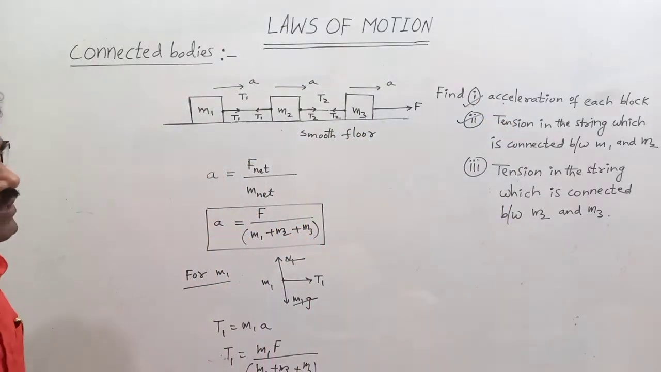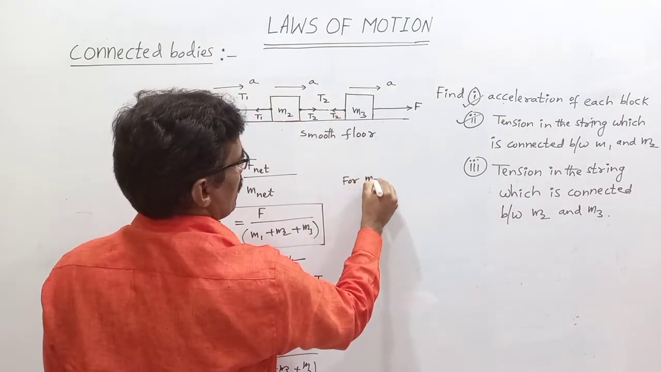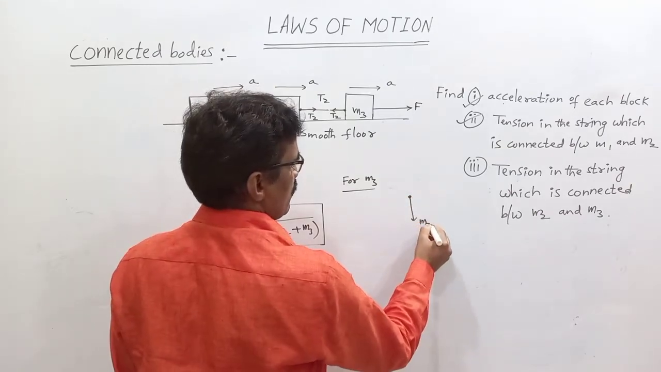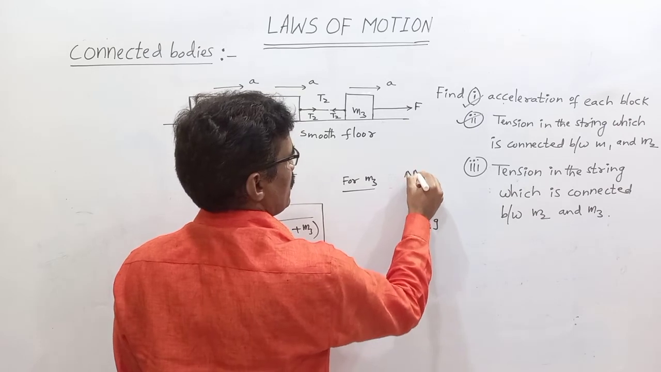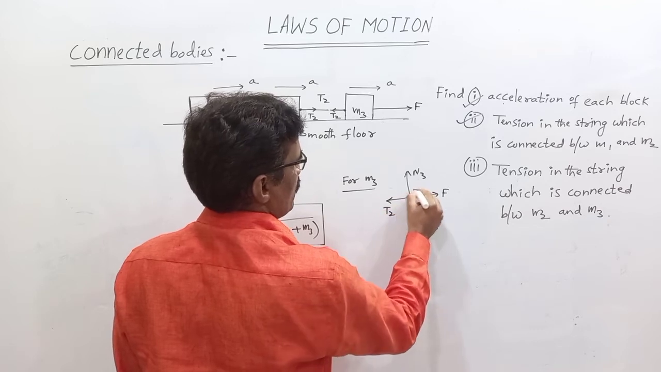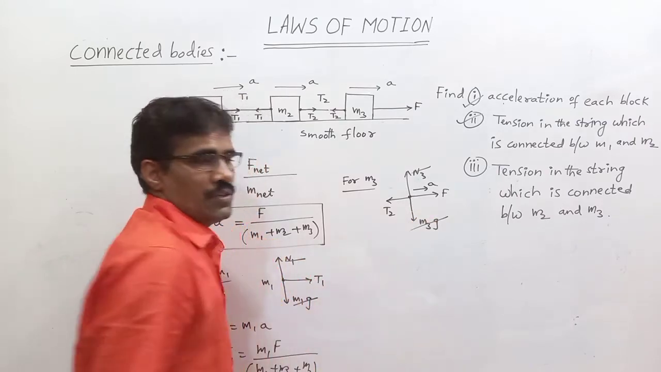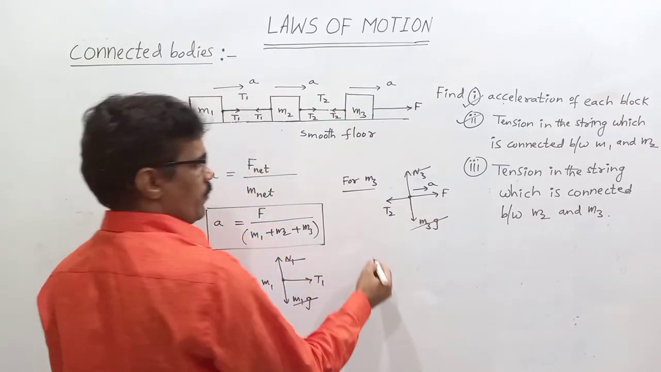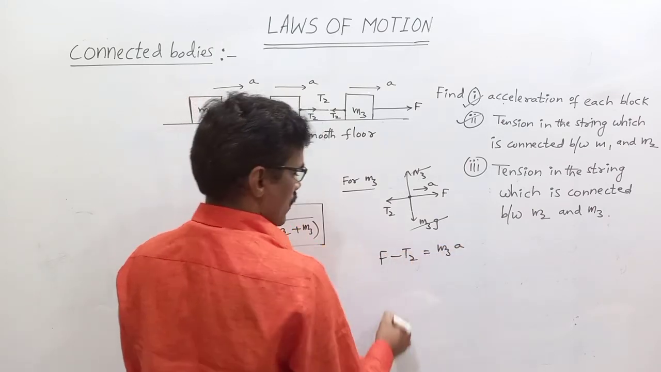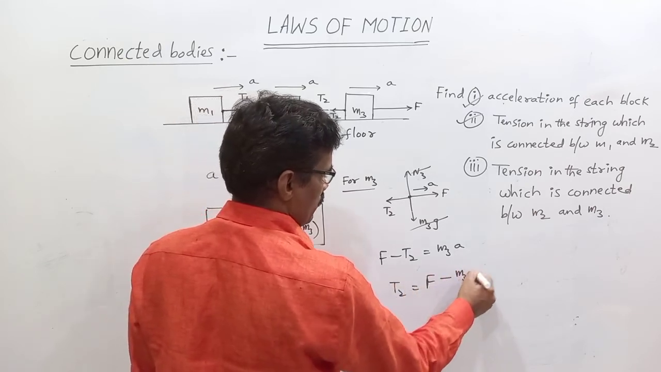What is the tension in the string which is connected between M2 and M3? Here we use a free body diagram for M3 to get the answer. What forces are here? This is M3g, and N3 is upward. On the right side is F, on the left side T2. So it moves this side with acceleration A. M3g and N3 are balanced with each other. Therefore net force: F minus T2 is equal to M3A. So T2 is equal to F minus M3A.